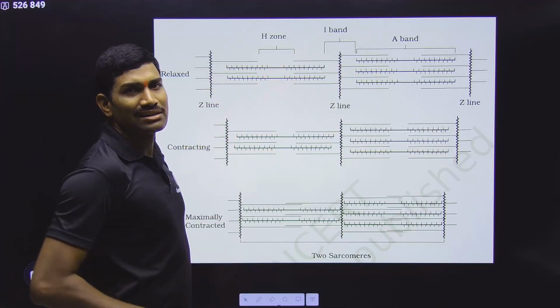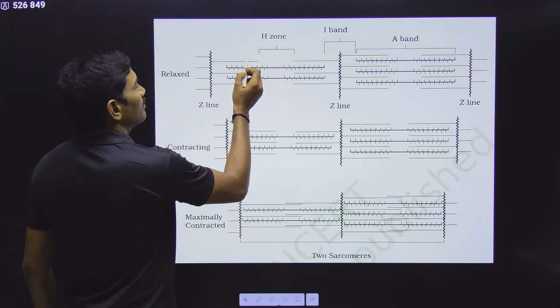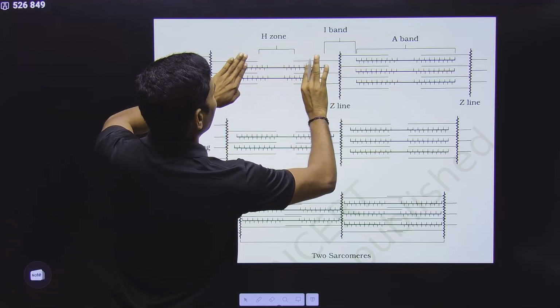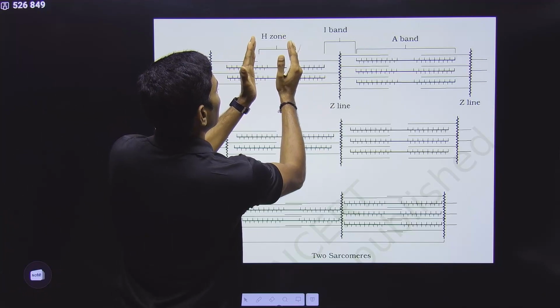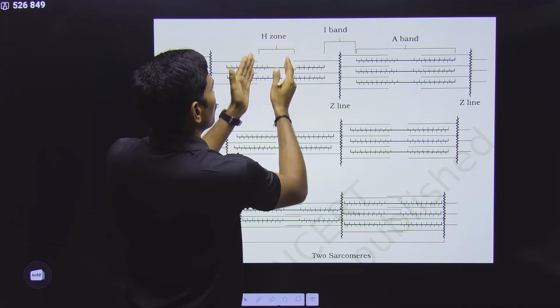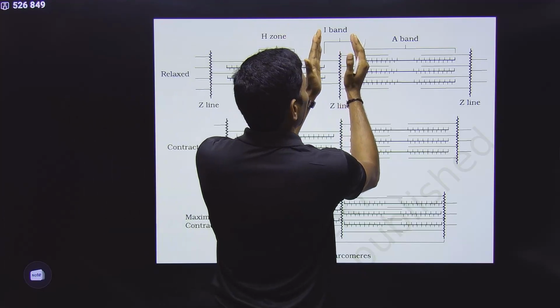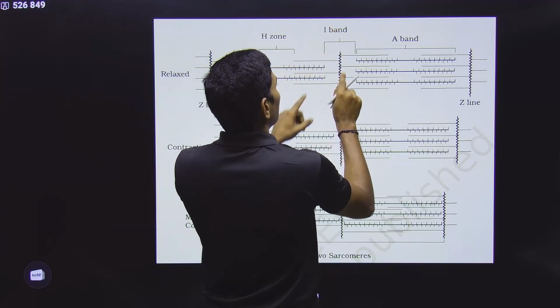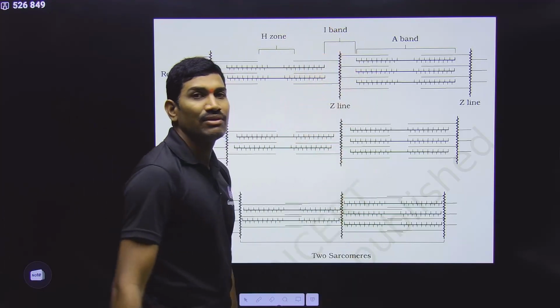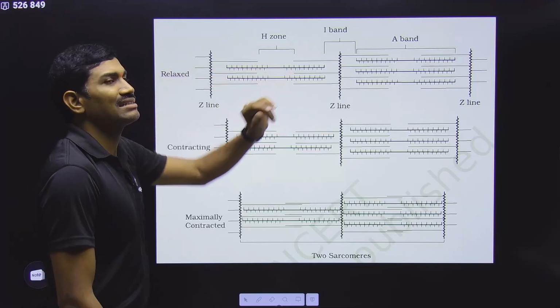In the normal relaxed state, this is the thick filament and the thin filament. Thin filaments are present at the ends of the myosin. At the center there is a clear cut space, and this is called the H zone. Understood or not? And here the I band is also having this much space. At the center the Z line is there, and the thin filaments are attached to it. This is the normal relaxed state.